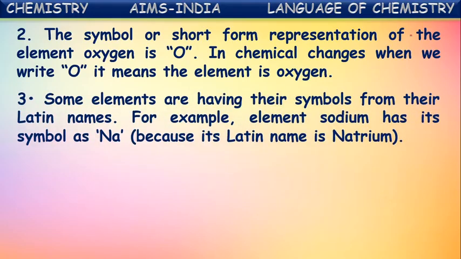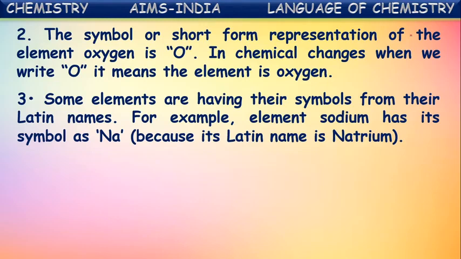Okay, next. Some elements have their symbols from their Latin names. For example, element sodium has its symbol as Na because the Latin name of sodium is natrium. Generally, as per Berzelius's suggestions, the symbols are taken from the starting letter of the element. The first letter of an element's name is taken as a symbol for the element. If this first letter already exists as a symbol for some other element, then along with the first letter, a second prominent letter is also taken into the symbol.